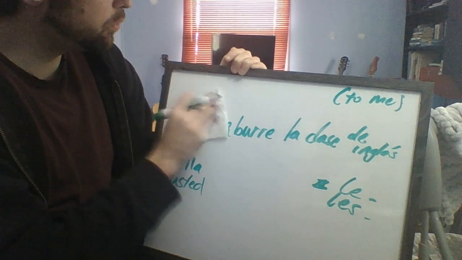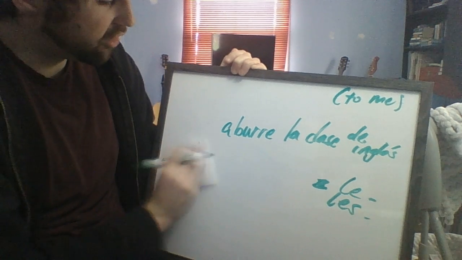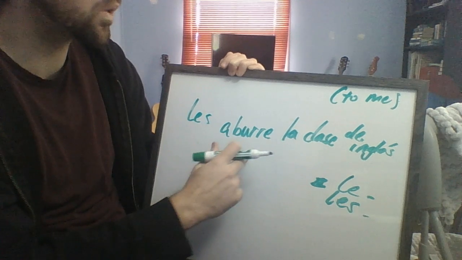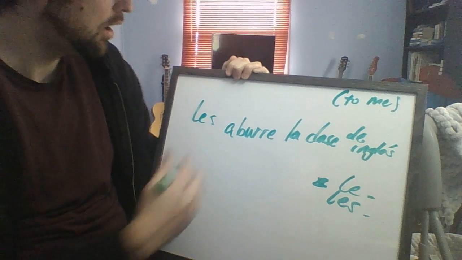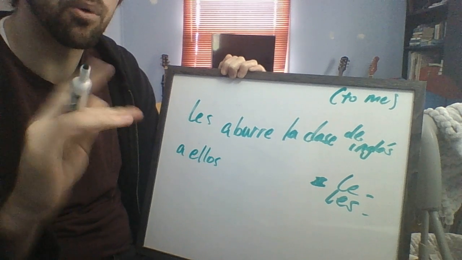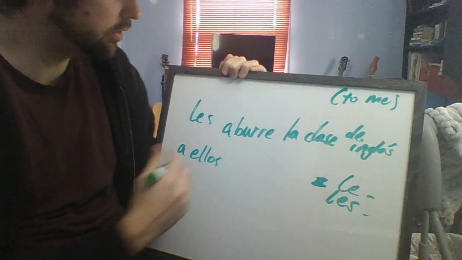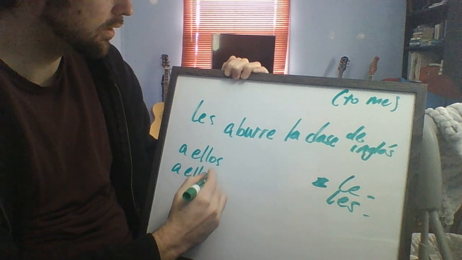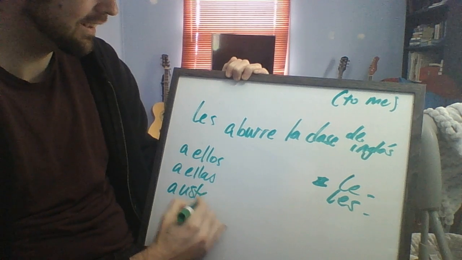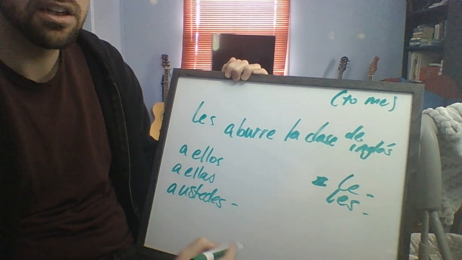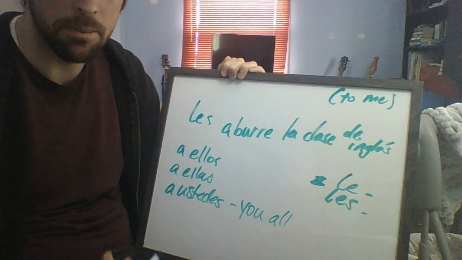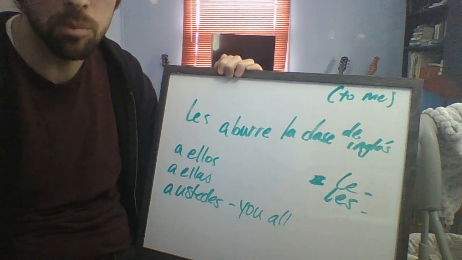The same goes when we start talking about the plural form, which is les, right? If I just say les aburre la clase de inglés, it could be ellos, a group of either all boys or a boys and girls mix. Could be ellas, right? A group of only girls. It could be ustedes. ¿Qué significa ustedes? You all, right? So if I'm addressing a group of people, if I'm saying you, that's plural, multiple people.